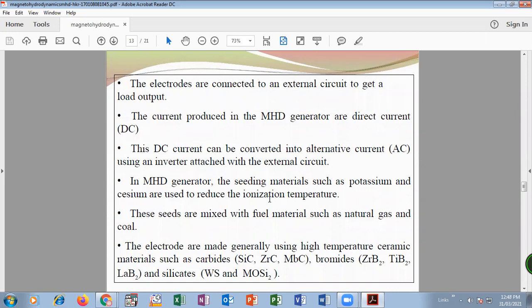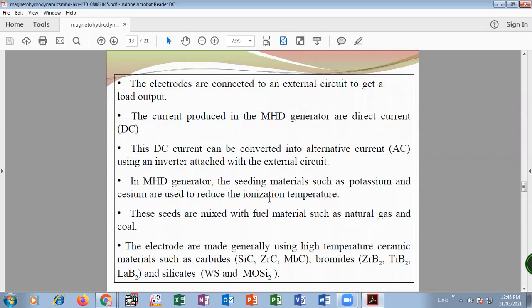In magnetohydrodynamics, we also require seeding material such as potassium and cesium. This material is required because the operation works at a high temperature. By using that seeding material, we can minimize the temperature, so the ionization temperature is reduced by these seeding materials. Okay, so that is the importance of the seeding material.